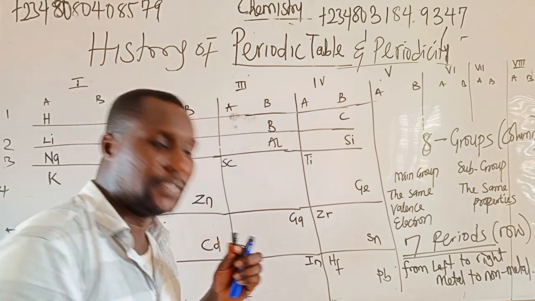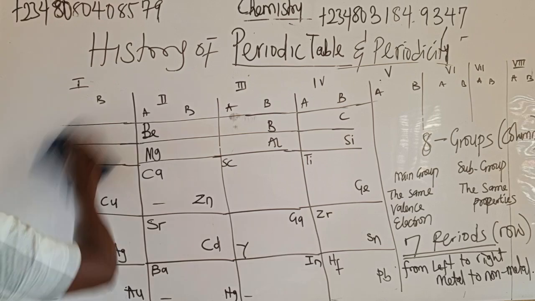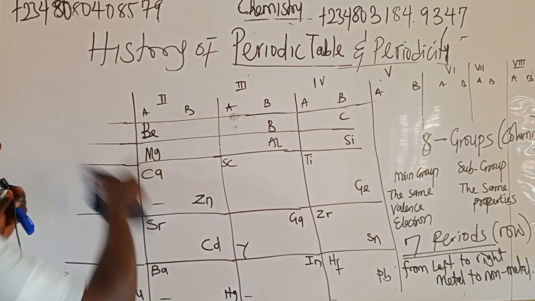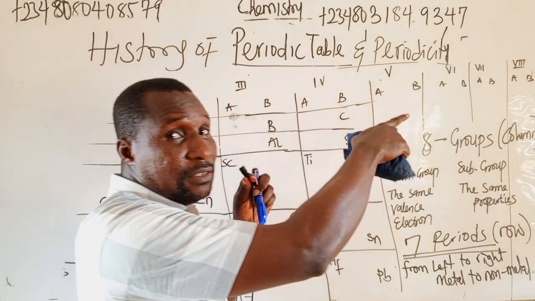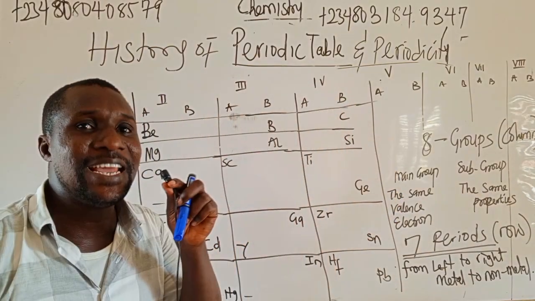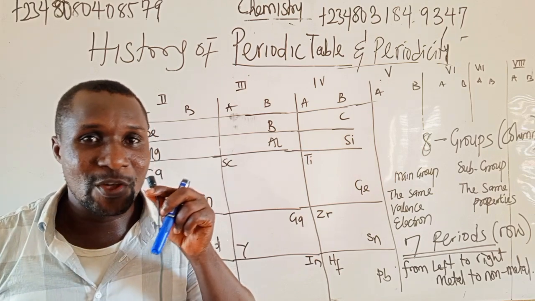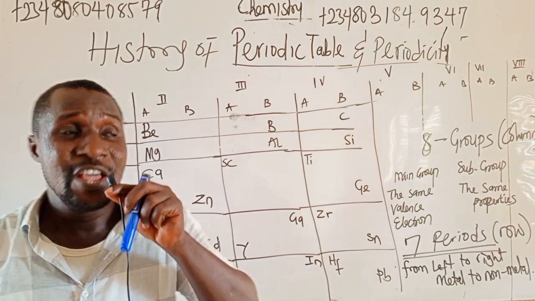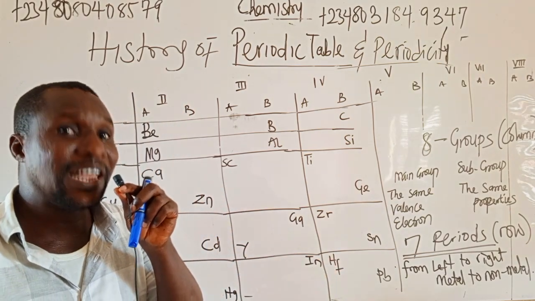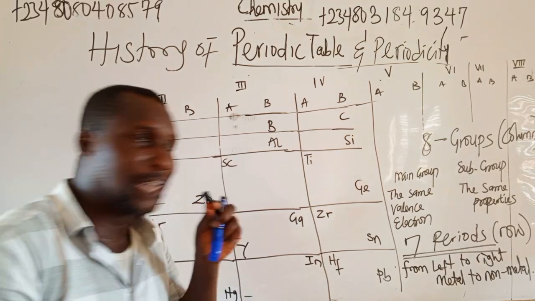Let us look at the merit of Mendeleev periodic table. If you look at this table, can you see Mendeleev put hydrogen in group 1. If I draw the complete periodic table of Mendeleev, he also put hydrogen in group 7. That means Mendeleev has no position for hydrogen. He put it in group 1 because hydrogen exhibits the characteristic of group 1. He also put it in group 7 because it exhibits the characteristic of group 7. That is one of the demerits of Mendeleev. He has no position for hydrogen.